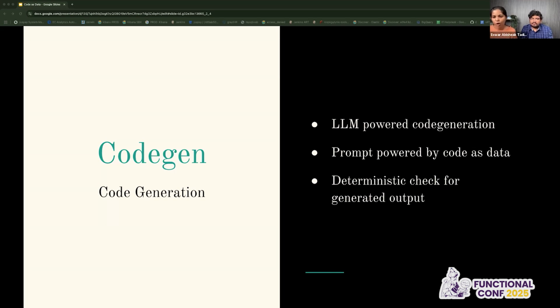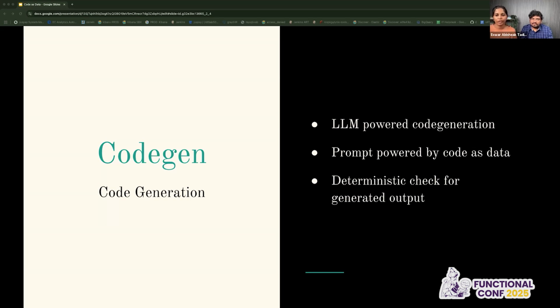And even for the output, whatever it gives, we run the GHC parser and type checker over it, so that we can validate the output as well. It's good that GHC is exposing all those things, so that we were able to use them. We found we are getting deterministic output because of that. If something fails, we do a re-ask.